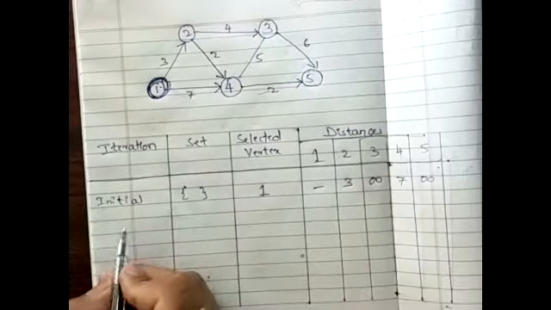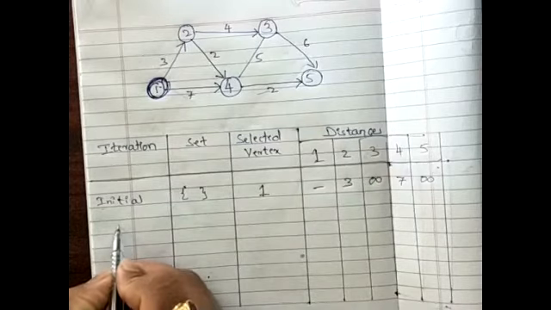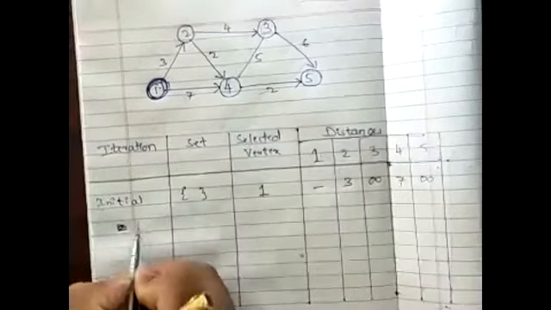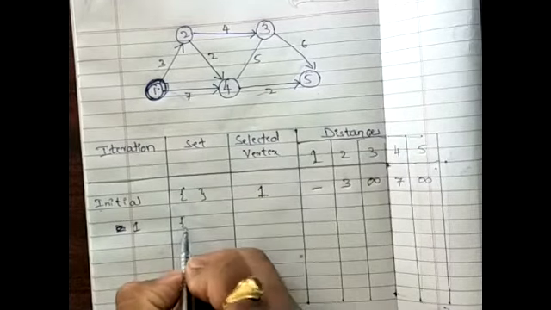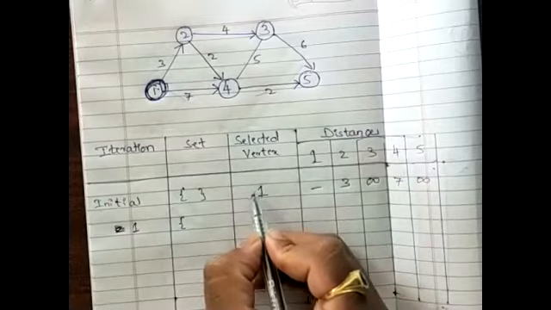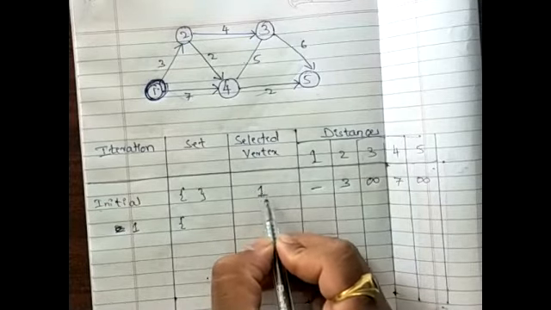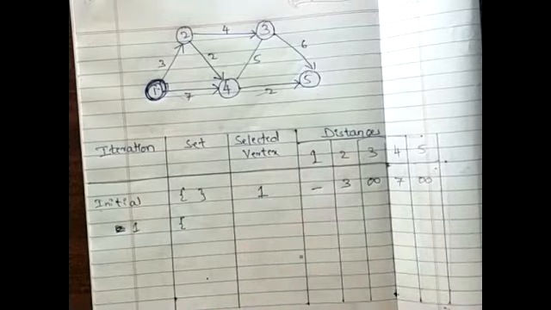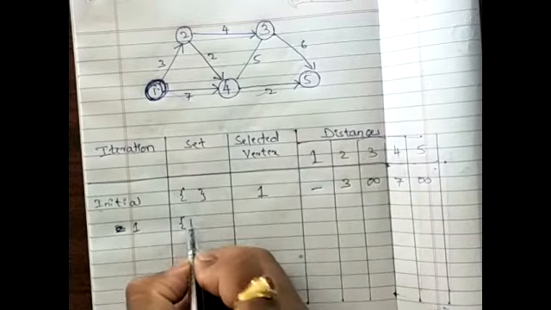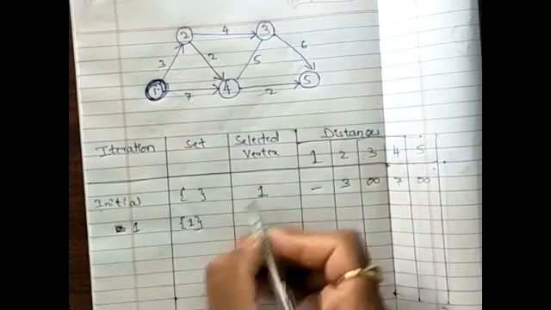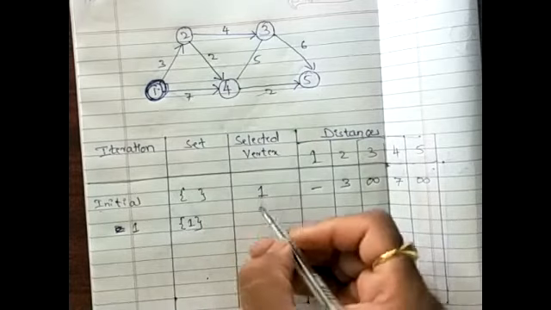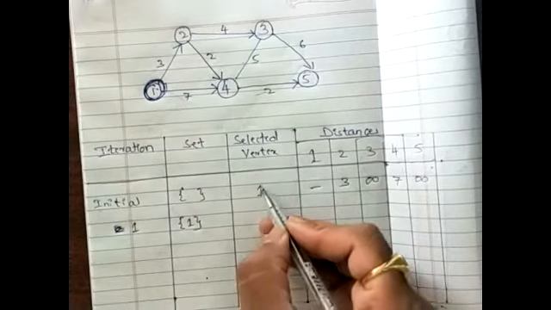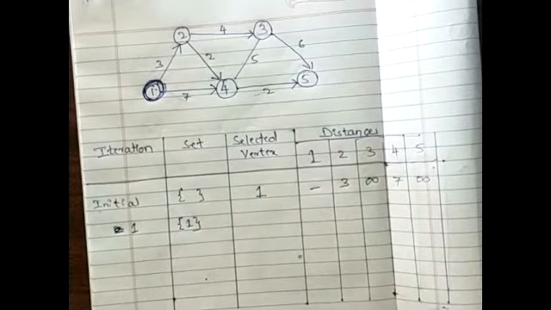Okay. Now, in the next iteration, in the selected set, I have already visited vertex 1. From vertex 1, I know the distances. So the set will now add the value we had in the previous rows under the column selected vertex.